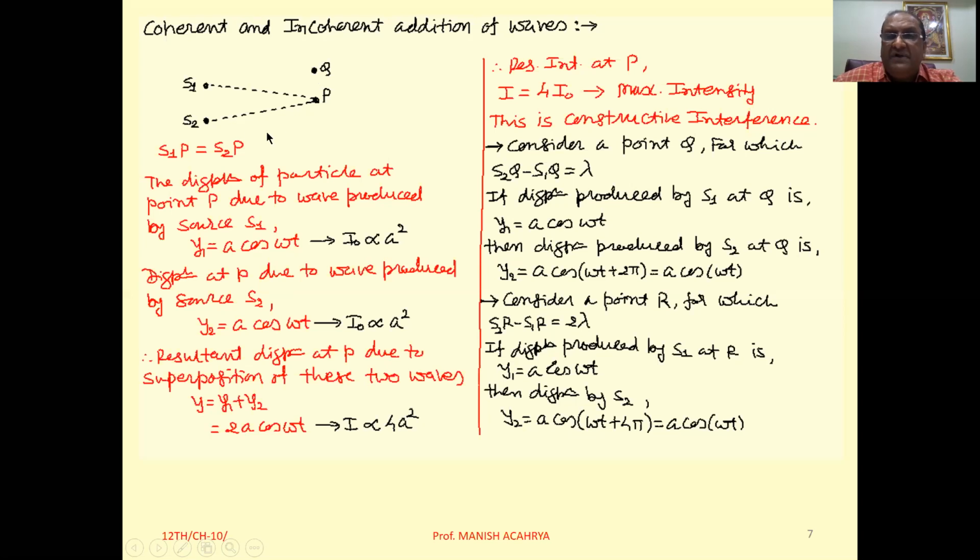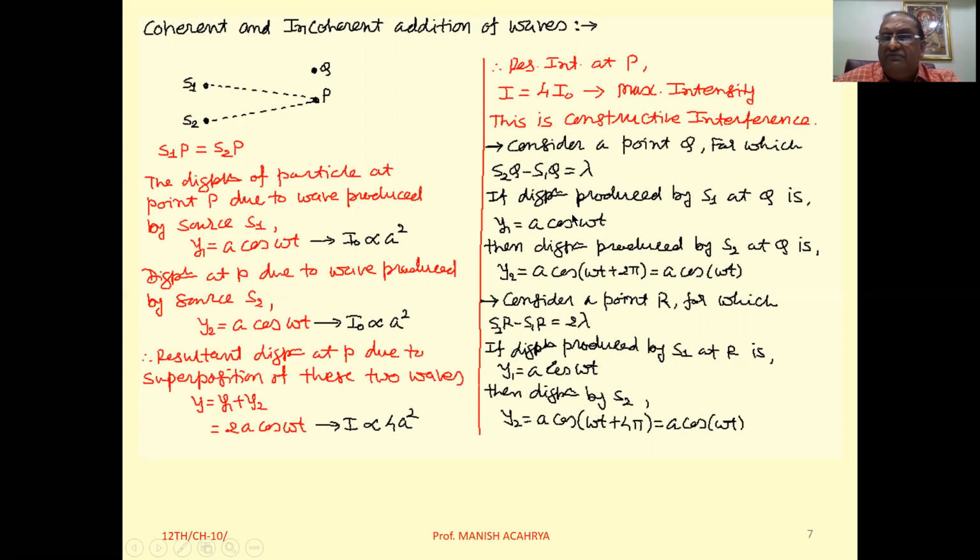The path difference for these two waves when they superpose at point Q, suppose it is equal to lambda.